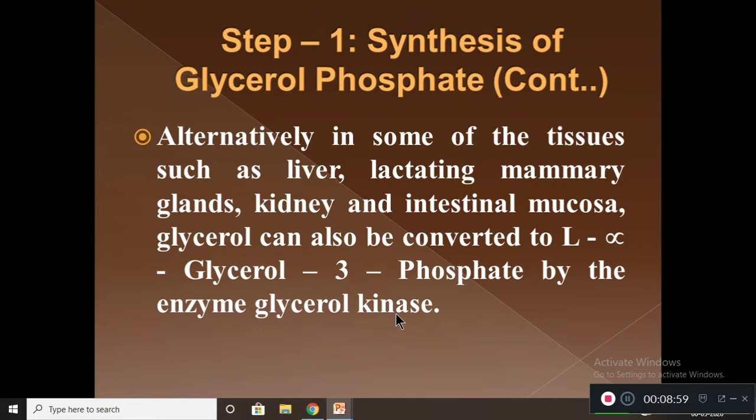So the enzyme glycerol kinase helps in the conversion of glycerol into levo-alpha glycerol 3-phosphate. This is done in tissues like liver, lactating mammary glands, kidney and intestinal mucosa.